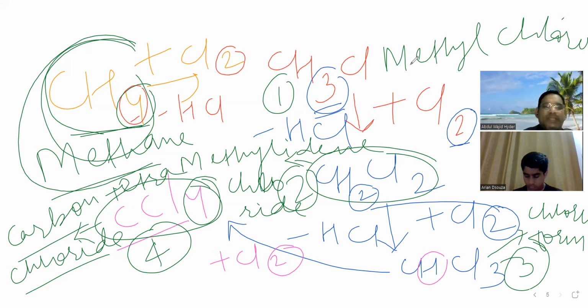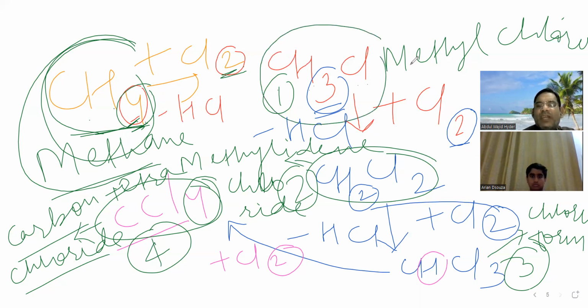From this methane, one H will combine with this one Cl to form HCl, and in place of that H, one Cl will be added. So instead of CH4, you will get CH3, and in place of one H, Cl will be added. You will get CH3Cl. What is the name of this CH3Cl? Methyl chloride. Now see, it will react with one more Cl2.